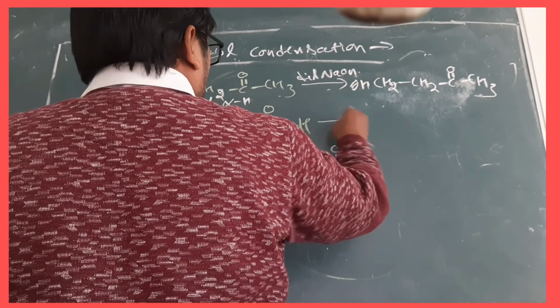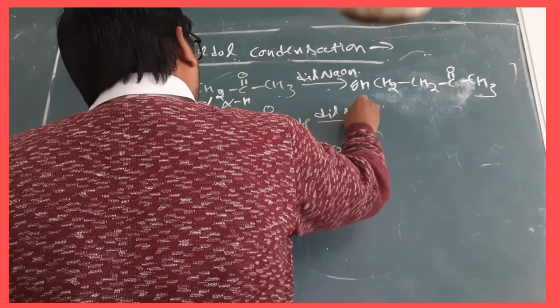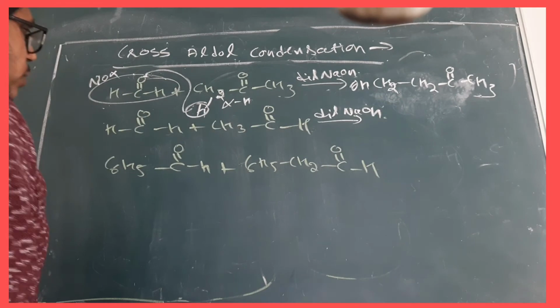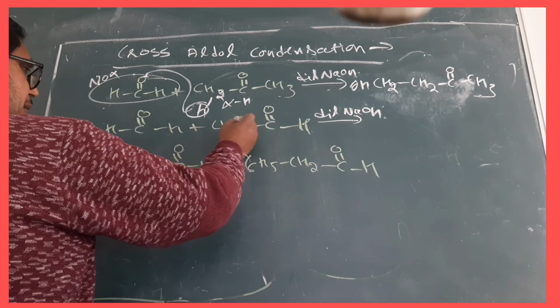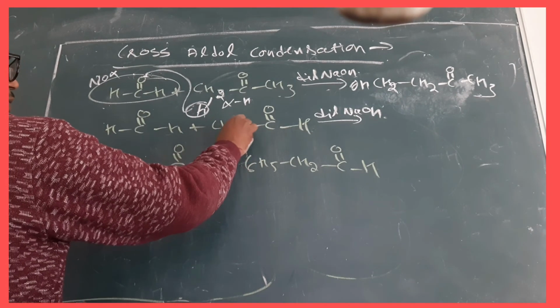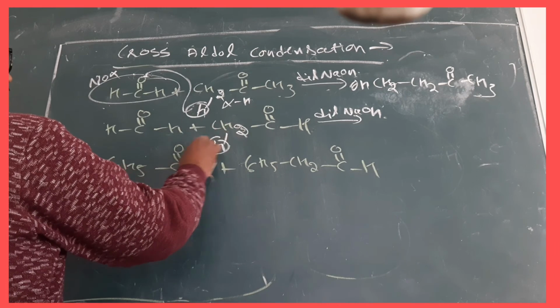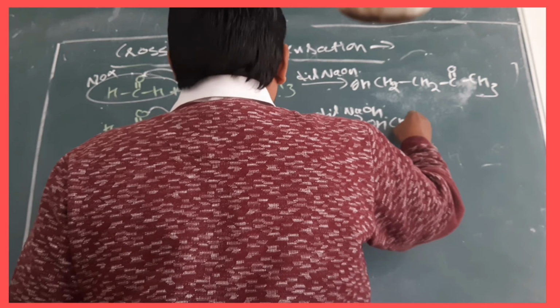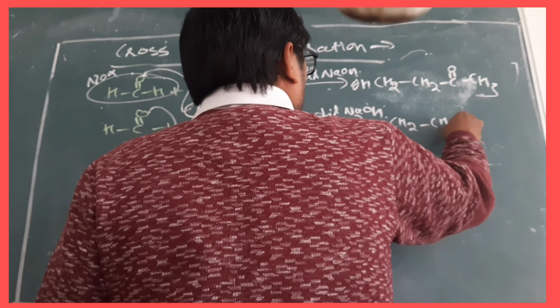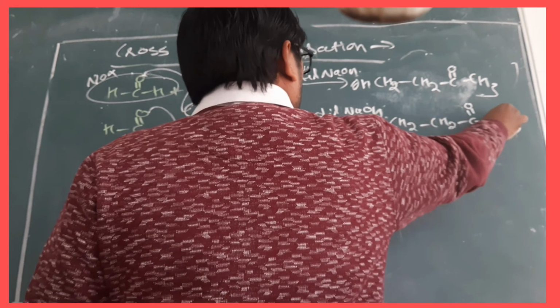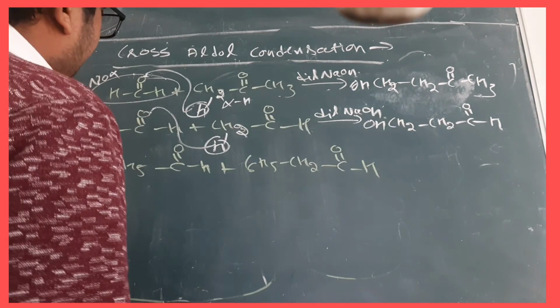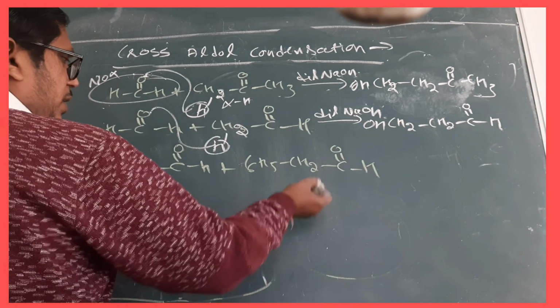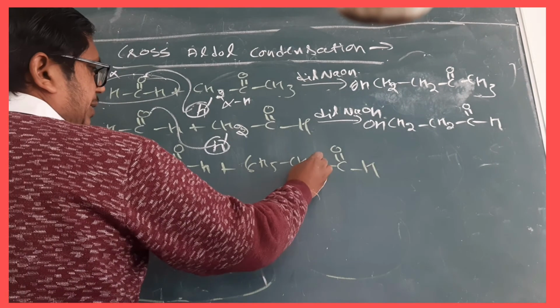Okay, then after that, again you see the dilute NaOH. Here in this case also one of the alpha hydrogens will go over there, OH, CH2, CH2, COH. Okay, then after that, again there is alpha hydrogen.